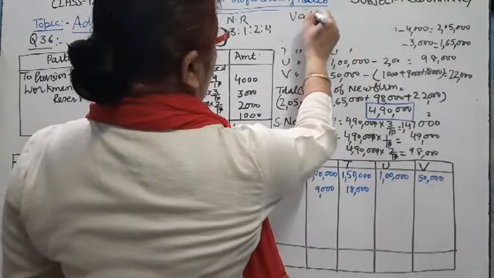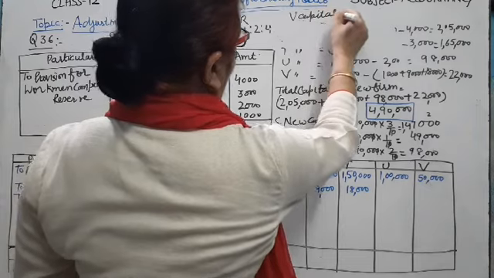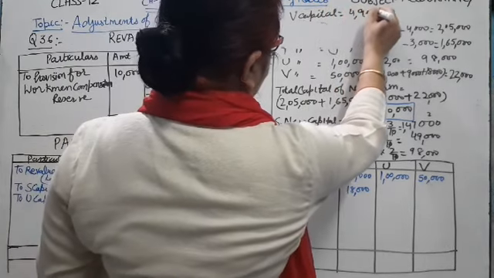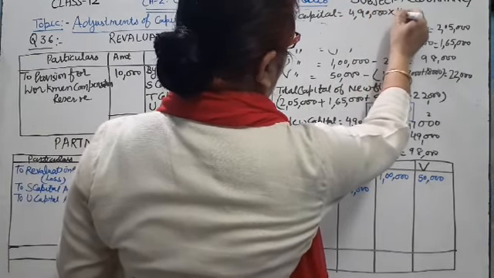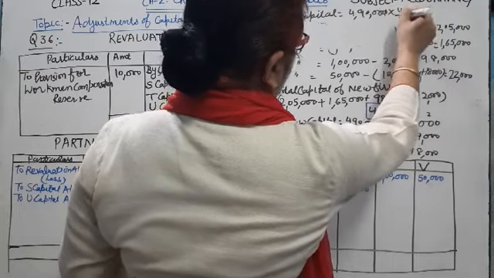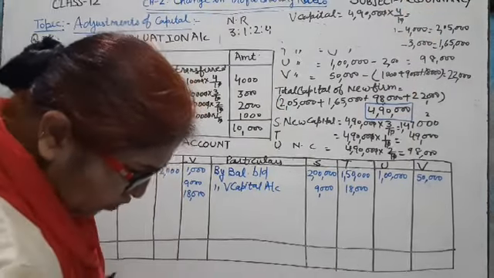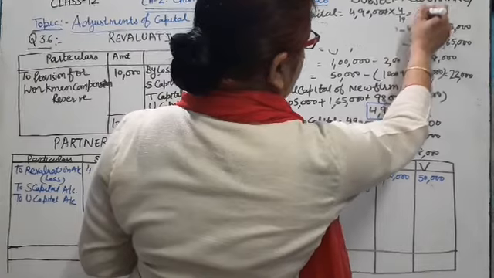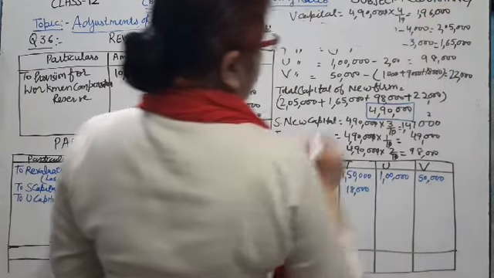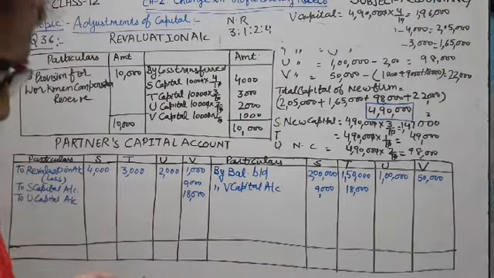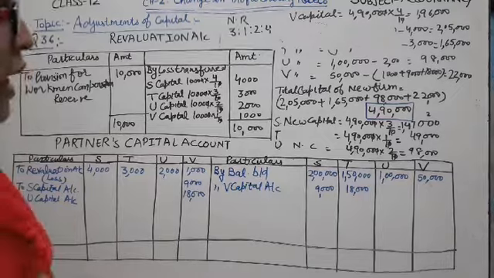V capital is equal to 4,90,000 multiply by 4/10. Answer is 1,96,000. Now we compare new capital and adjusted capital.